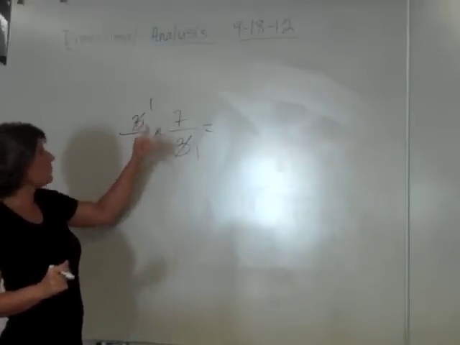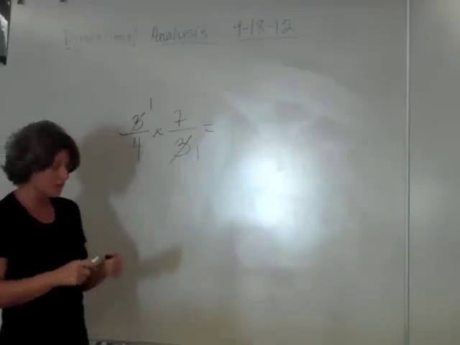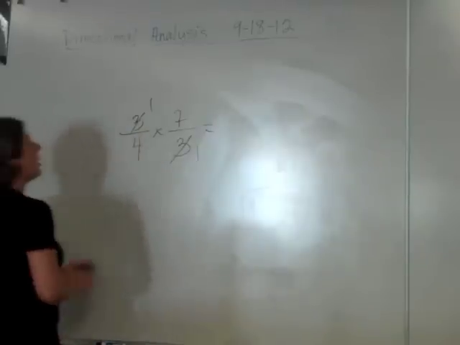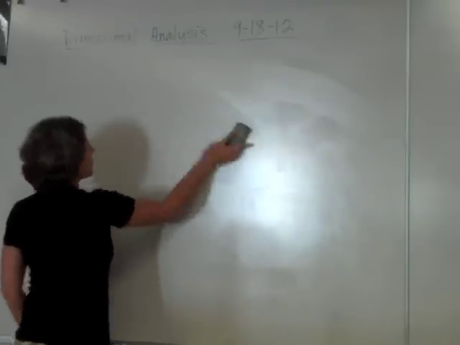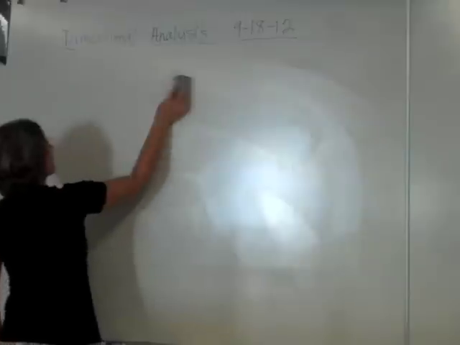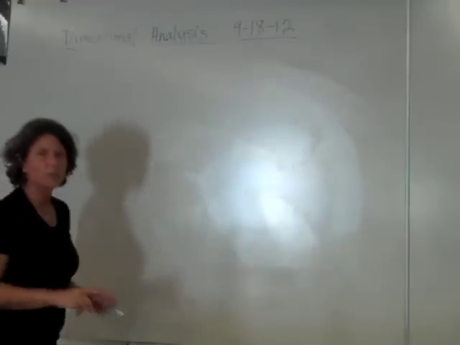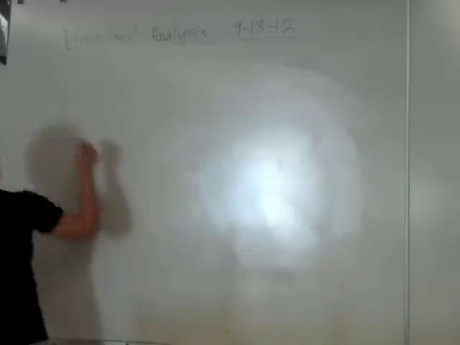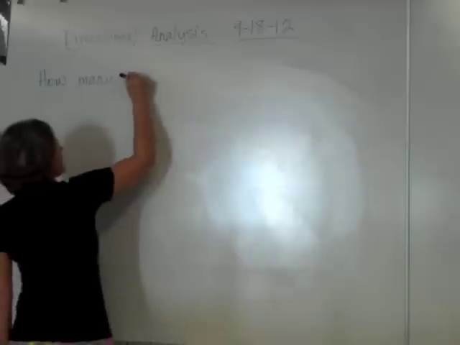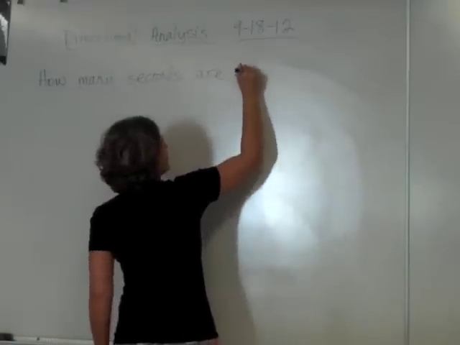Now, not only can we do this with numbers, we can also do this with units. And that's what this idea of dimensional analysis is based upon: it's a pretty straightforward way to solve conversion problems, knowing that we can cancel units. So the question we're going to start with is, how many seconds are in 5 days?